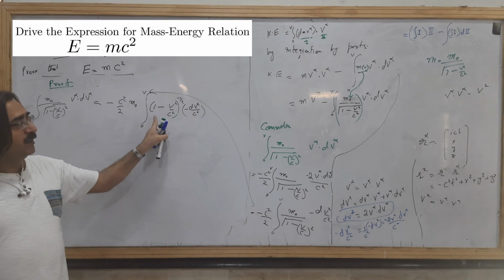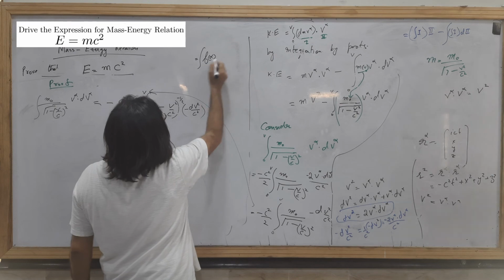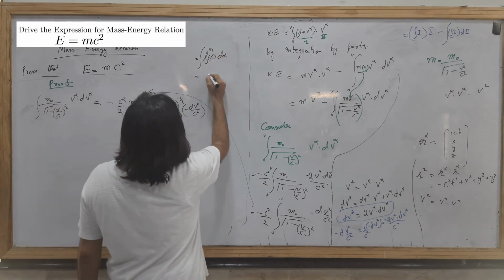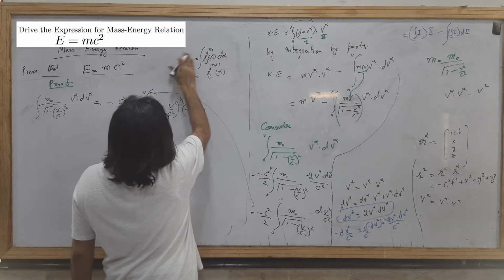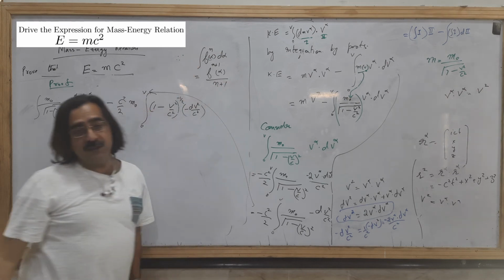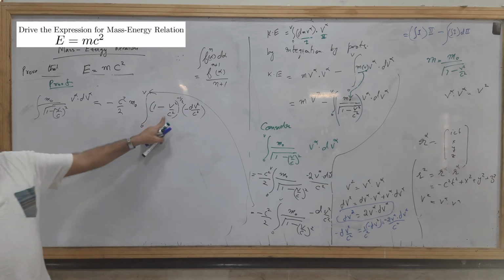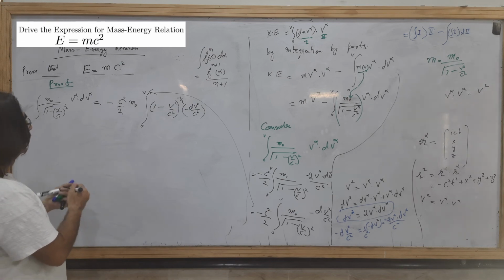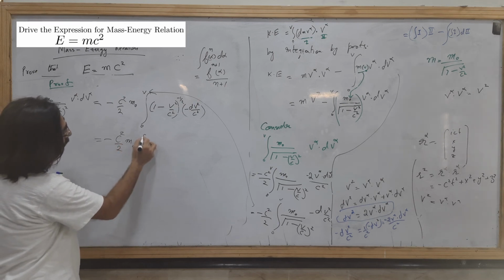Okay, so if we know that if the function is f alpha, d alpha power n, that will be equal to f n alpha plus 1, divided by n plus 1. Yes, this is a formula of integration. So when we apply this formula here, this will become minus c square over 2 m naught.